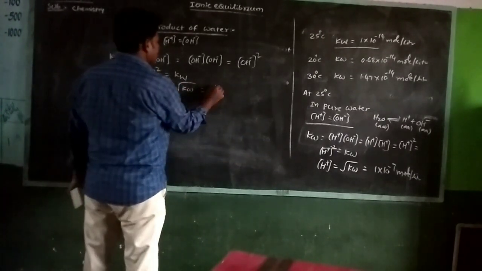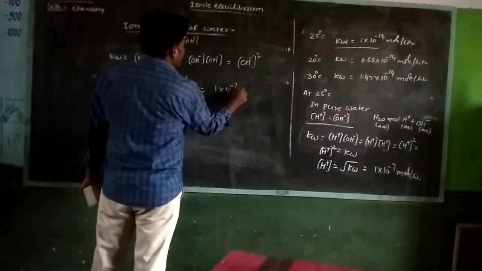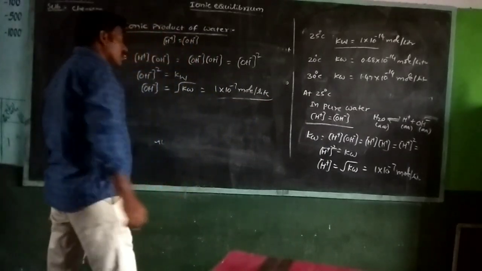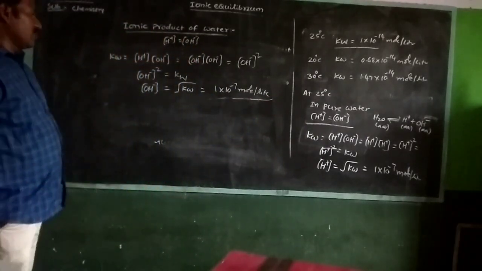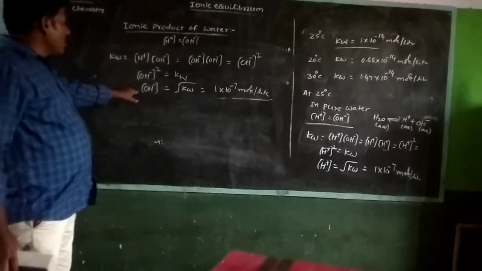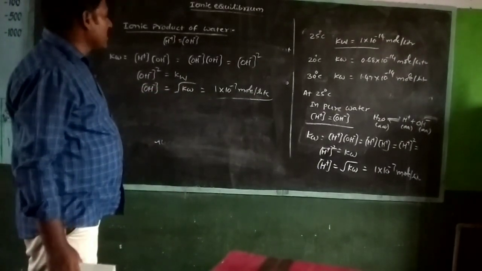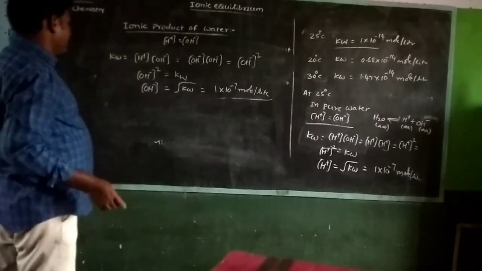Root Kw means 1 into 10 power minus 7 mole per liter. Okay, OH minus is equal to root Kw, that means 1 into 10 power minus 7 mole per liter.